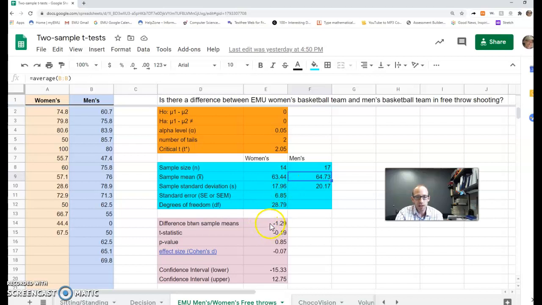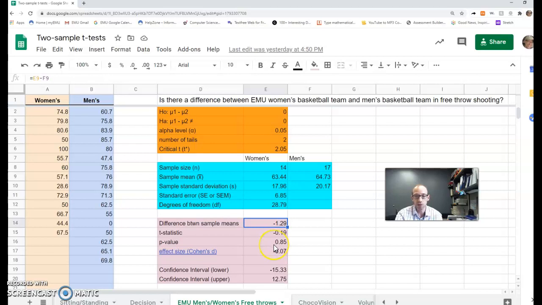So we jump down here to the difference between sample means, and we could get that, this is just the women's mean minus the men's mean. So it's negative. What that means is the women's team, on average, were 1.29 percentage points lower than the men's percentage points. And the t-statistic, let's skip that.